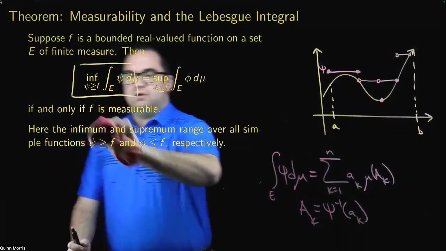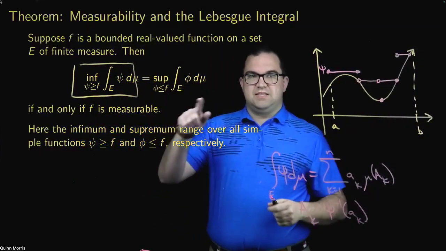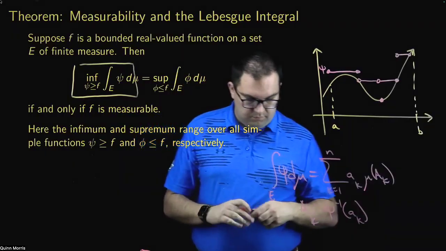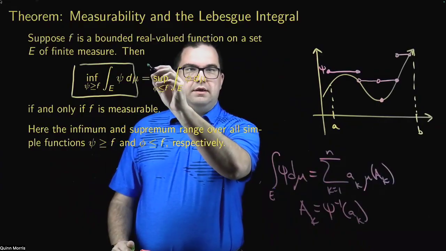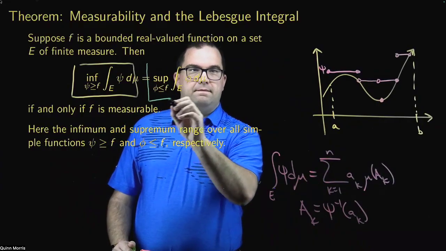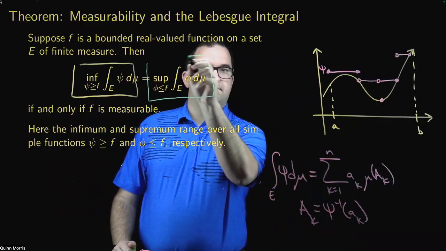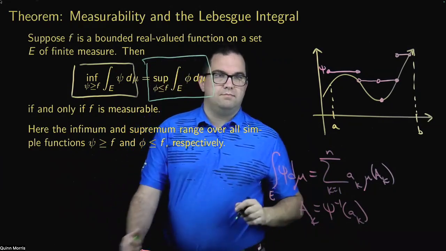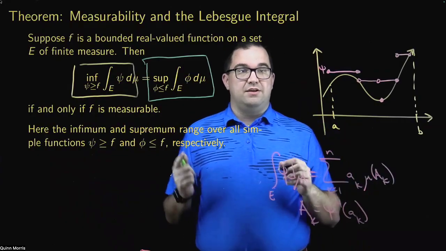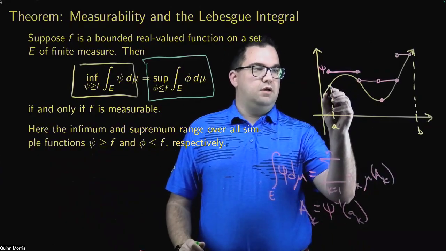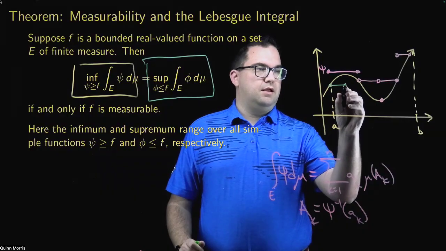Now, similarly, if we look at this thing on the right, look at this quantity here. Similar idea, but now I'm looking at functions phi that are less than or equal to f. So I could look at something like this.